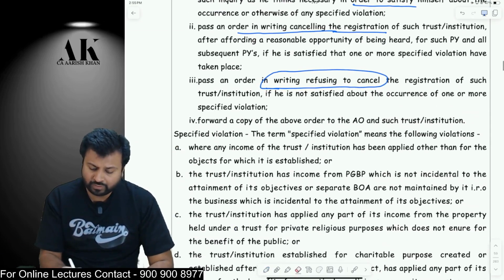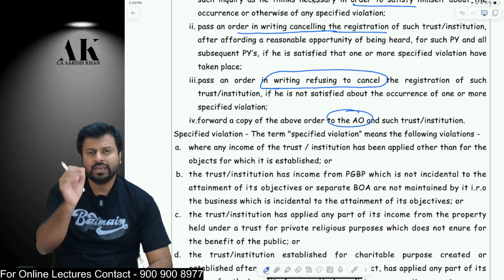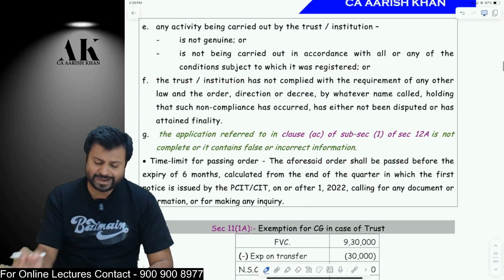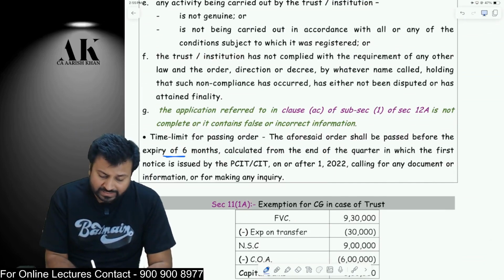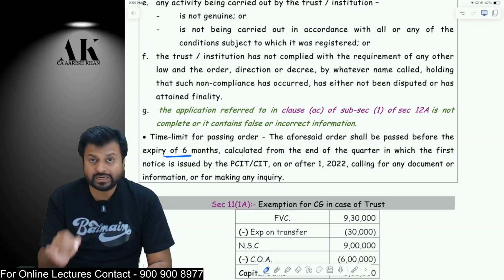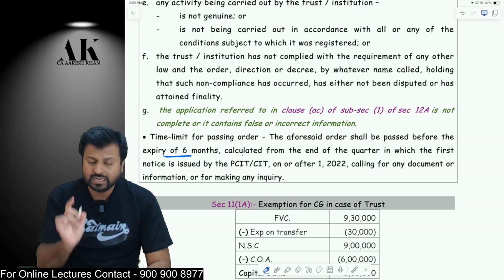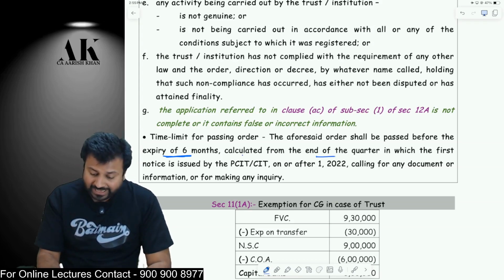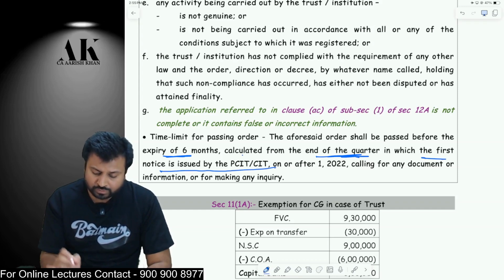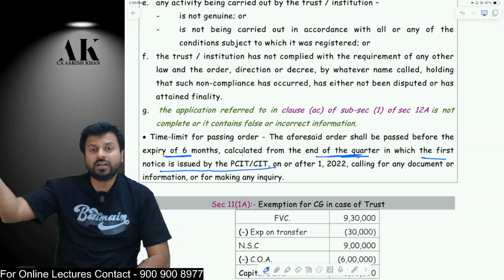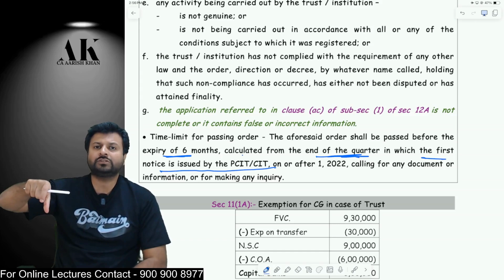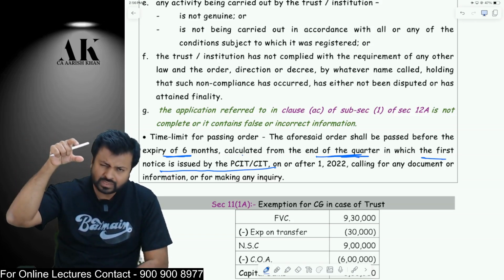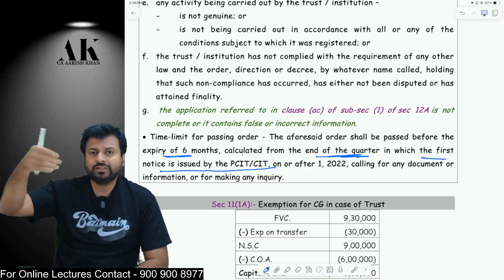Whatever he does, he will forward the copy of that order to the assessing officer. And what is the time limit to pass the order? That is given on the next page, last line in the box. The order will be passed before the expiry of 6 months. The time limit is very different as compared to the other provisions. The time limit is within 6 months from the end of the quarter in which the first notice is issued by the commissioner. So it is not within 6 months from the end of the month or the end of the year. In whichever quarter the first notice was sent, suppose the notice was sent in the quarter from October to December, it will be counted within 6 months from the end of December.